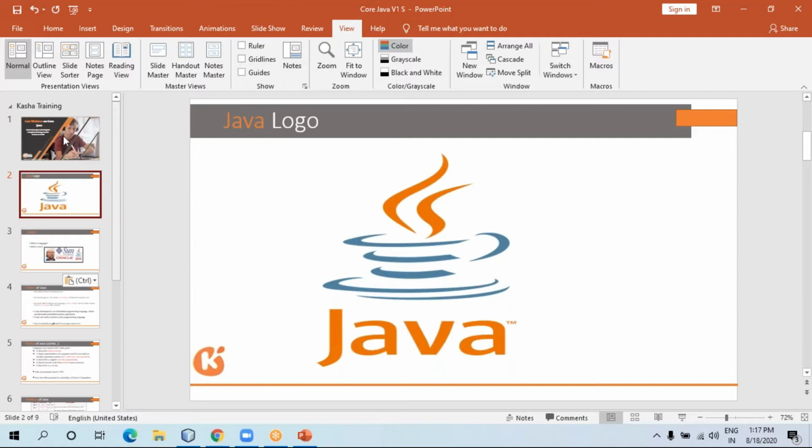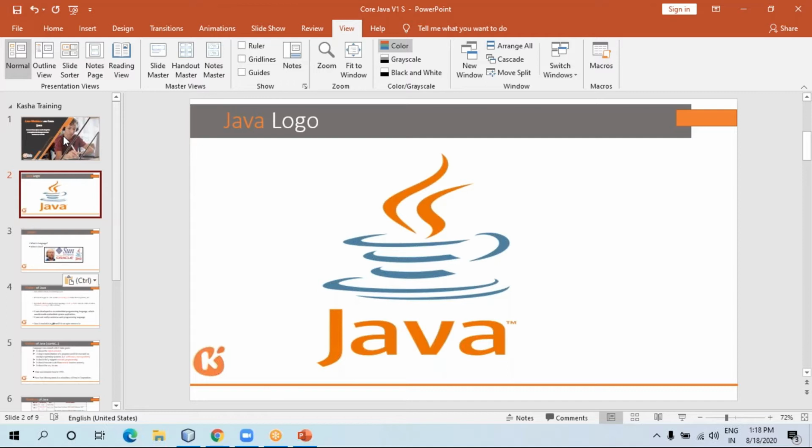So Java follows the object oriented concept. It suggests that you think about an object, then the object's properties and the object's methods. So we have to write programming according to the object oriented concept in Java. Java follows the concept of object oriented, and we are going to write the coding not in the normal way. We are going to write the coding according to the rules of object oriented.